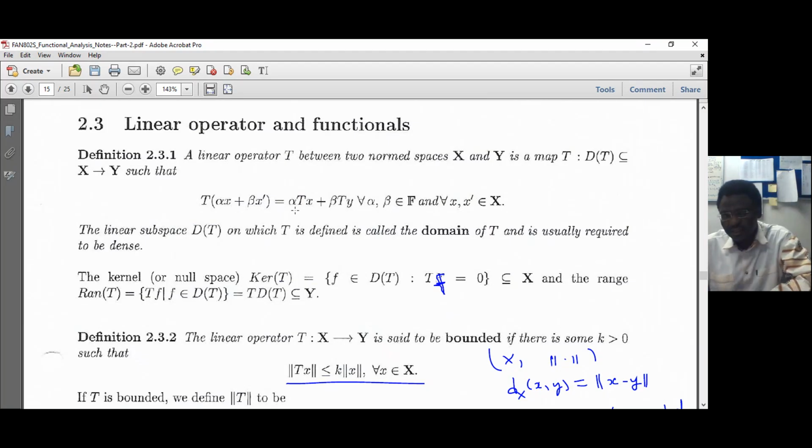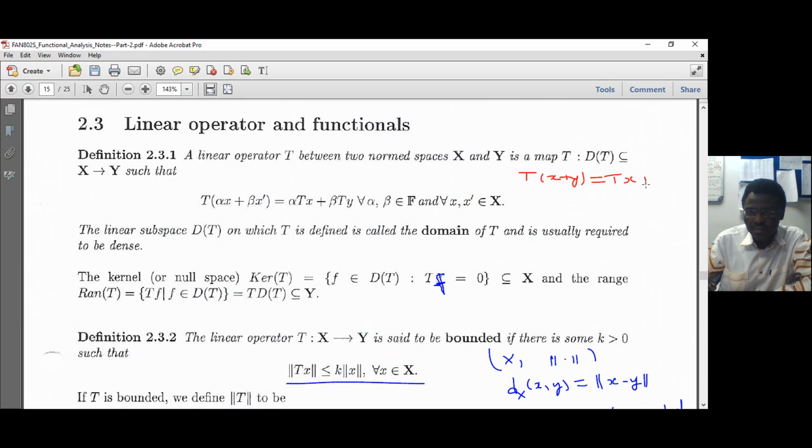Because if you recall with linearity, there are two steps. You can show that the function T(x + y) is equal to Tx + Ty, and then T(alpha x) equal to alpha Tx. You can write this. Obviously, I didn't put a parenthesis here, right? It's not necessary. You can apply directly. Or if you want to put a parenthesis. Or you can combine these two in one. And that's what I did here. I combined the two in one. So these two are equivalent to this single one. Right.